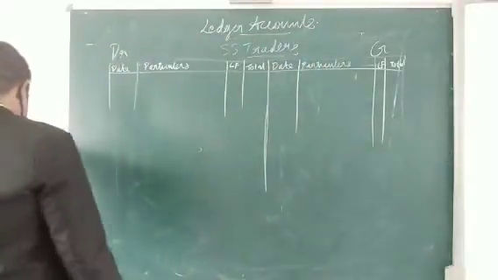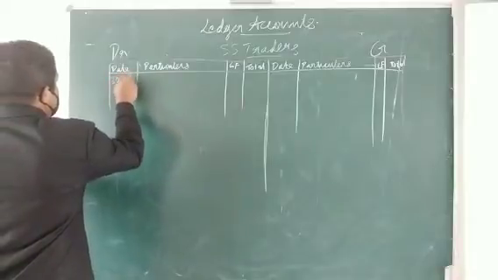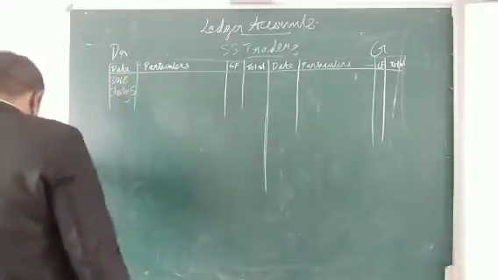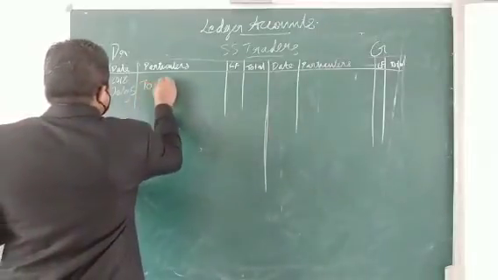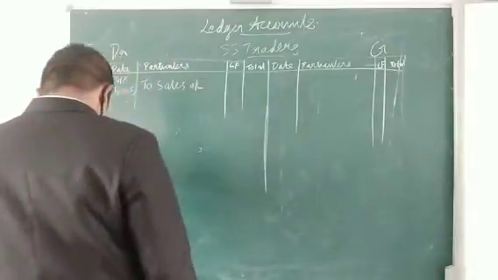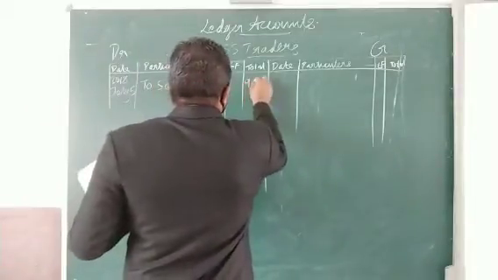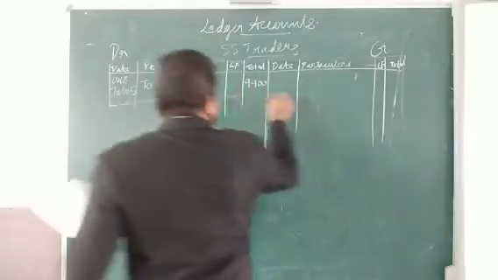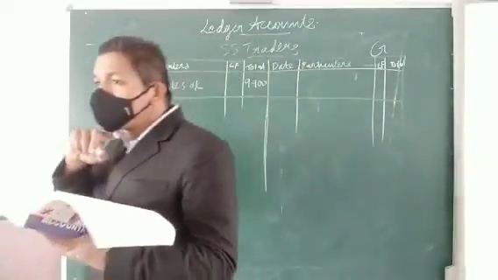So here first we have to enter the date, and to sales. Transaction amount 9,900. Only that much is there. Only one transaction is there, so that we have to enter.